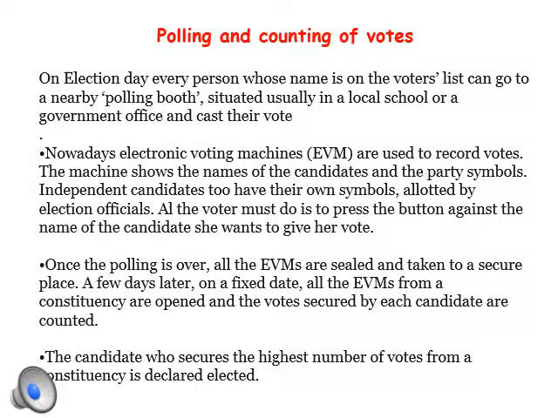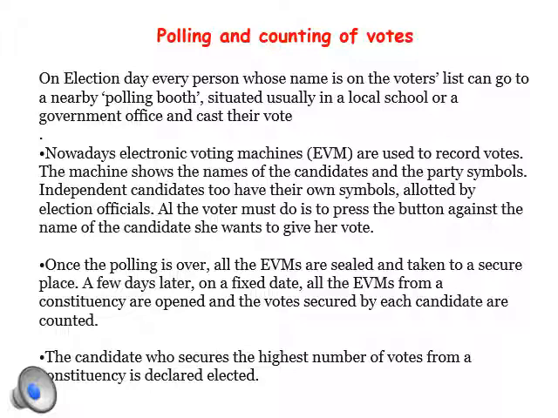Now, how are the polling and counting of the votes done? On the election day, every person whose name is on the voter list can go to the nearby polling booth, situated usually in the local school or government offices, and cast their votes. Nowadays, electronic voting machines are used to record the votes. The machine shows the name of the candidate and the party symbol. Then independent candidates have their own symbol allotted by the election official.